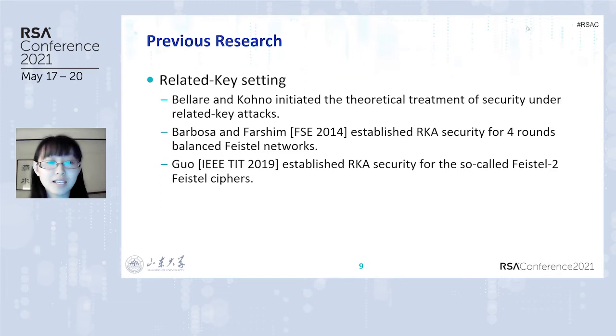In the related-key setting, Bellare and Kohno initiated the theoretical treatment of security against related-key attacks. Barbosa and Farshim established RK security for 4-round balanced Feistel networks. Guo established RK security for the so-called Feistel-2 ciphers.